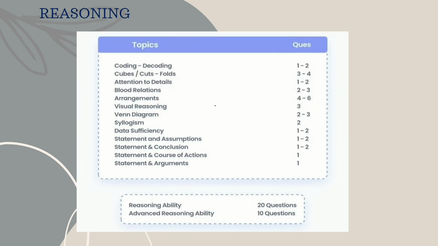Next one is reasoning. In reasoning ability, most people are very interested in preparing it. Cubes and cuboids, coding and decoding, sentence arrangements, blood relations, and Venn diagrams. All these are very important topics in reasoning. If you prepare the higher weightage ones, you will easily solve all the questions within less time.